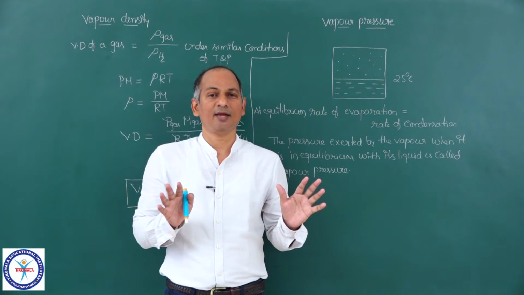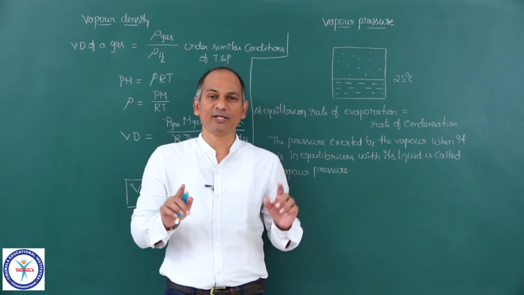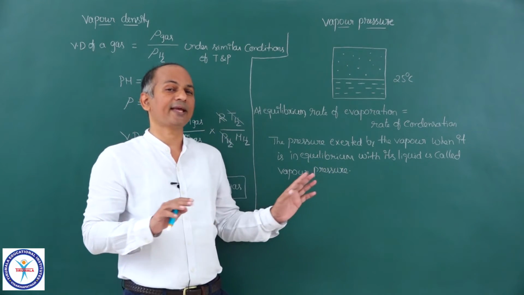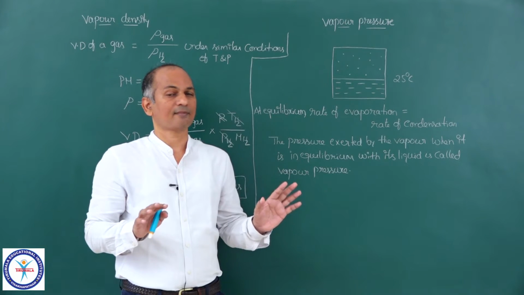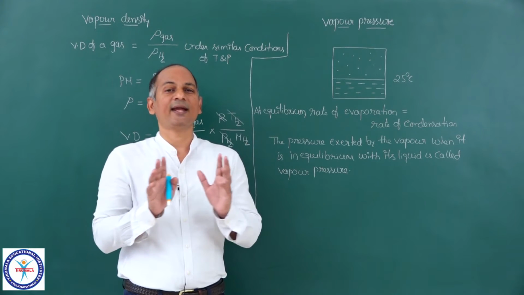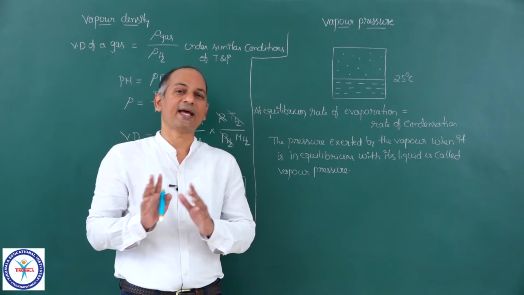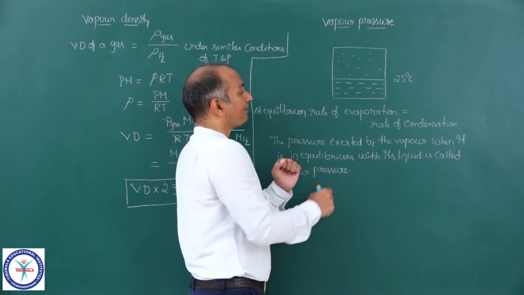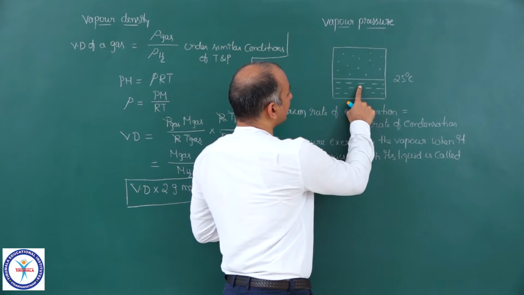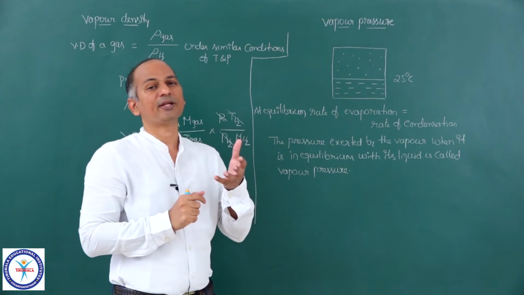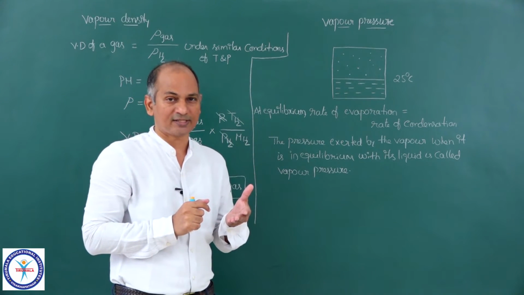So how is the pressure of such a gas different from vapor pressure? Are they the same? Can you apply Charles law? Can you apply Boyle's law to this vapor pressure also? Can you apply all the gas laws? There is actually a basic difference between the pressure of a gas and vapor pressure. And listen to me carefully. Suppose the system has reached equilibrium, when rate of evaporation is equal to rate of condensation.